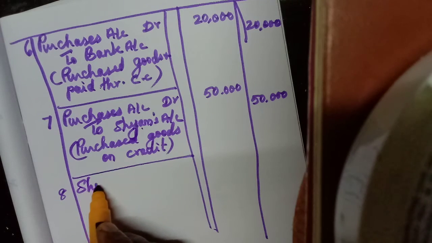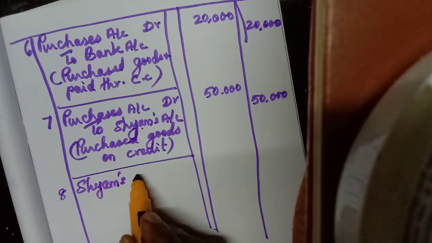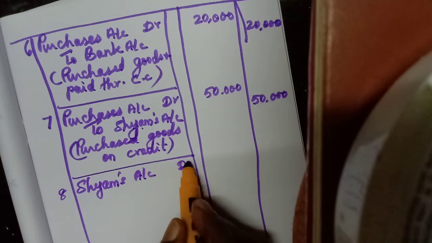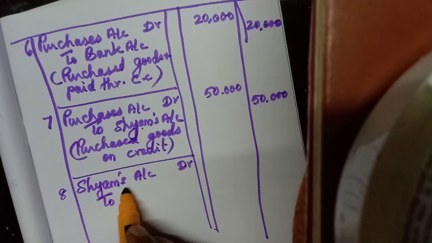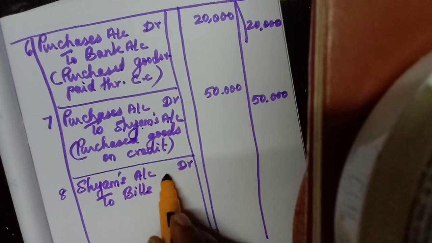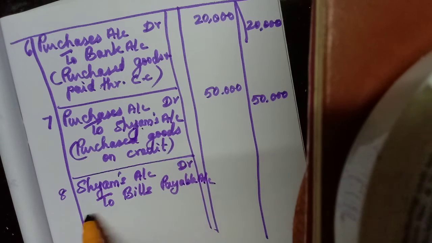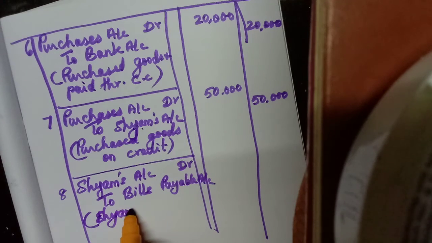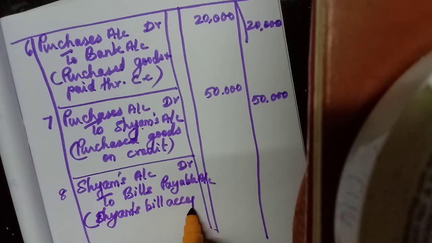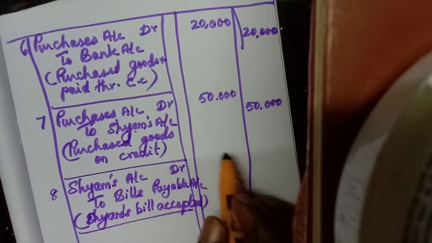Okay. Shyam account debtor to bills payable. This bill we need to pay. Bills payable account. Shyam's bill accepted. Okay, 50,000, full 50,000.